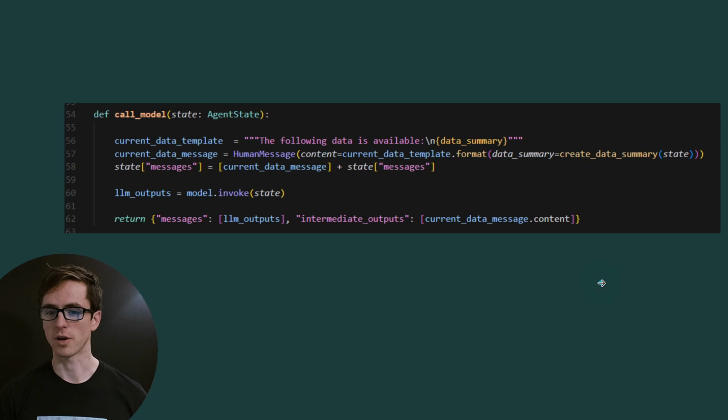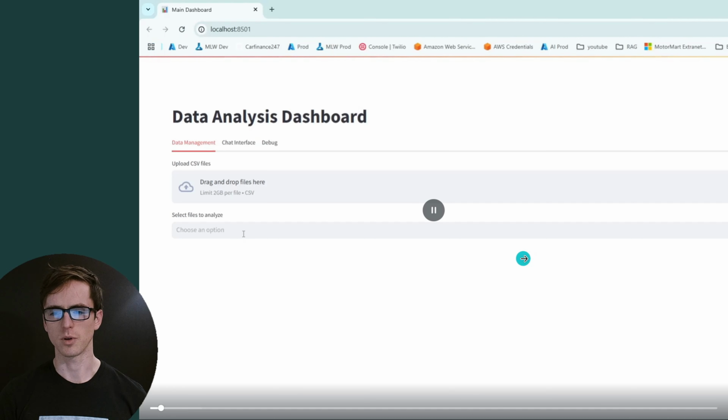I'm also going to log our intermediate outputs from our main language model node in the graph. The reason for that is I'd like to be able to see the data message that has been created in case I need to debug that. So this is really for storing any information that's created in the graph or variables that I'm not going to have visibility of after the graph is finished executing. So let's take a look at what it's going to look like.